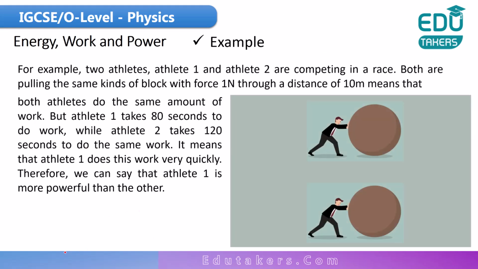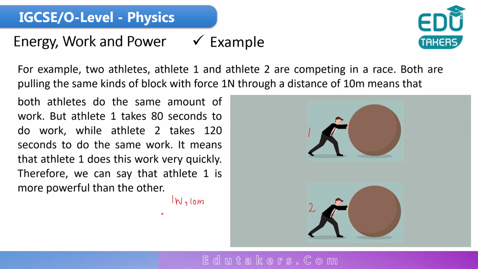Here is an example showing the power. First of all, there are two athletes, athlete 1 and athlete 2. Both of these are competing in a race, and both of these athletes are pulling the same kind of block. They exert a force of 1 Newton and cover a distance of 10 meters.